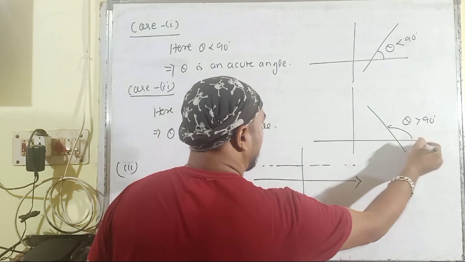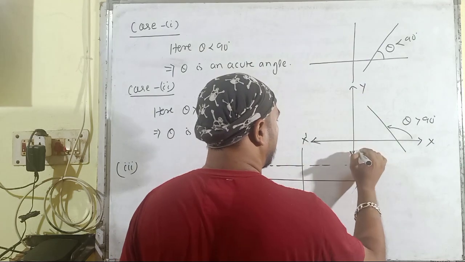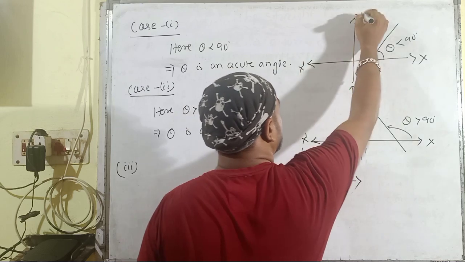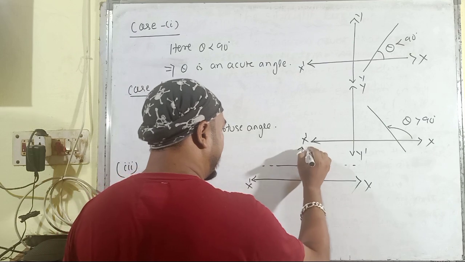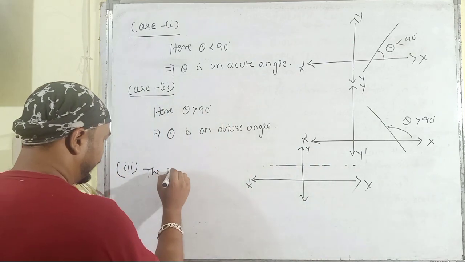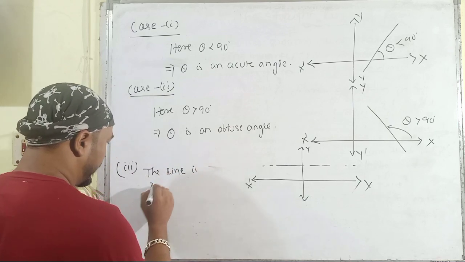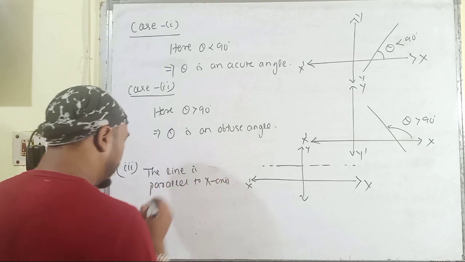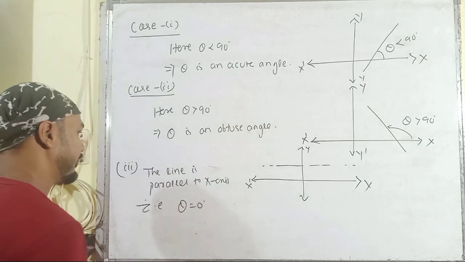When the line, this is the x-axis and this is the y-axis, similarly this is the x-axis and this is the y-axis. So here if the line is parallel to the x-axis, that is the angle of inclination theta is equal to 0 degree.